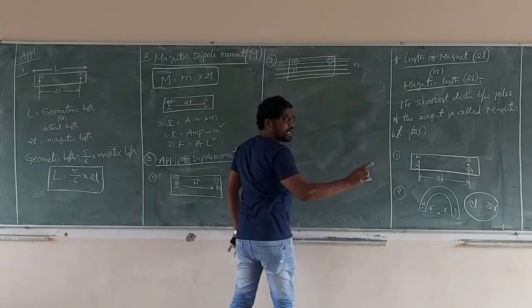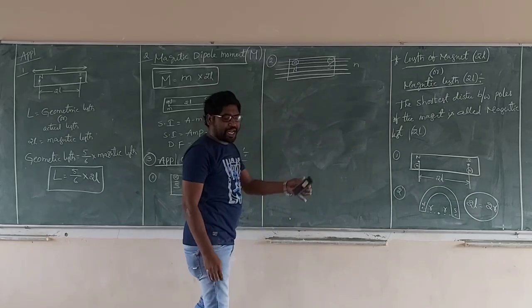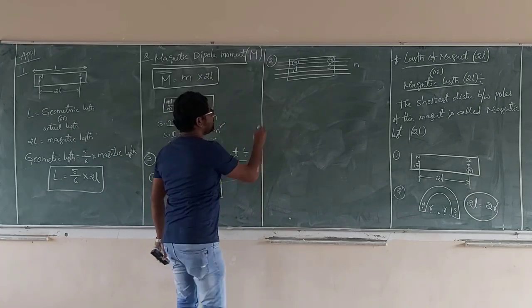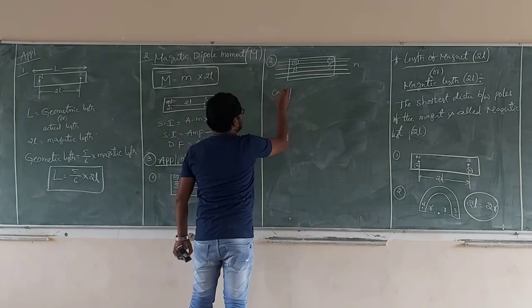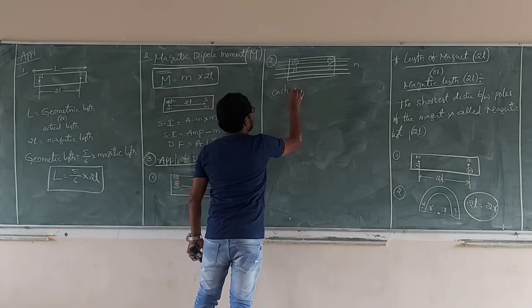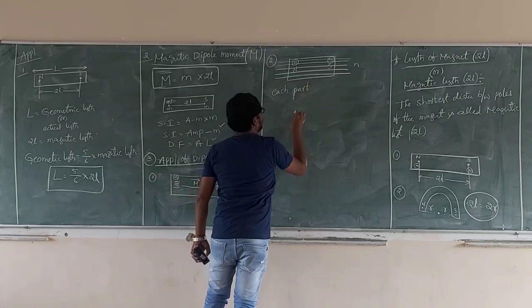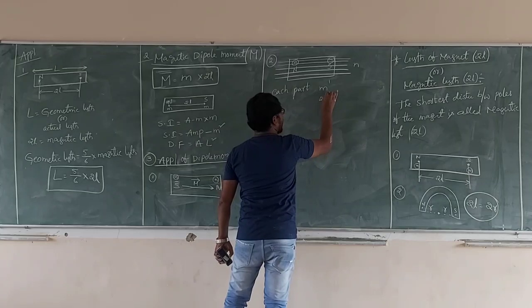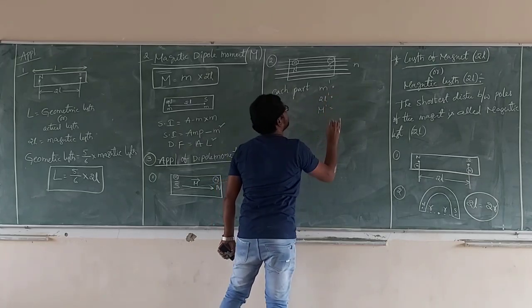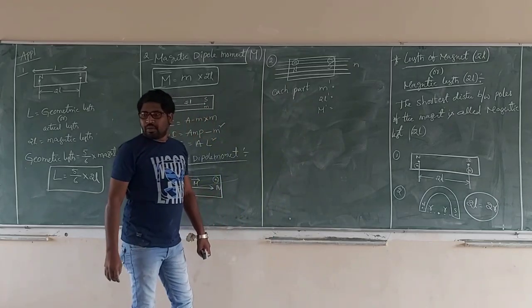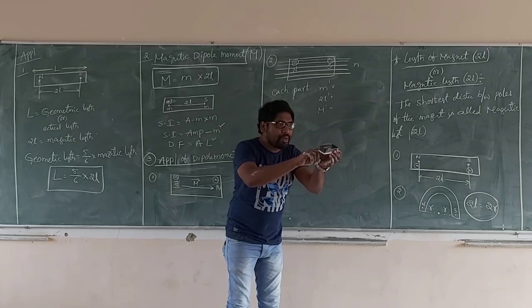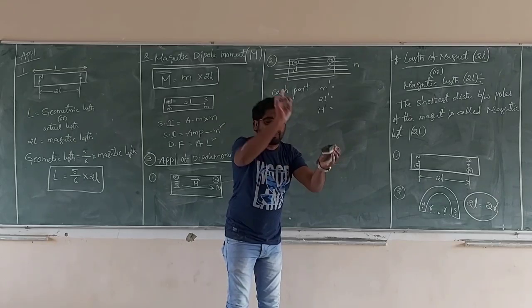Each part has pole strength m dash, length 2l dash, magnetic moment capital M dash. So this is the original magnet of pole strength m, length 2l and magnetic moment capital M.